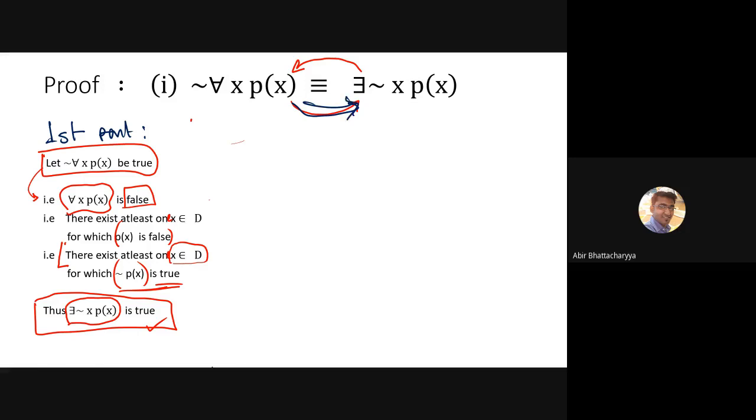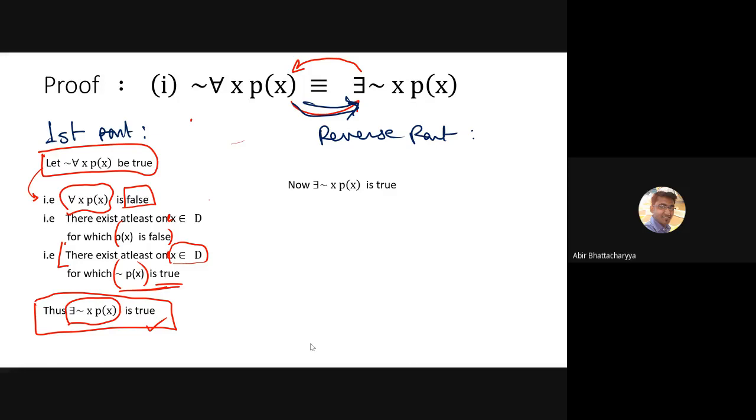Now we have to prove the opposite, the reverse part. I will start the reverse part over here. We will assume that there exists x such that negation of px is true, that means the existential quantifier of negation of px is true. I am assuming the right-hand part is true.